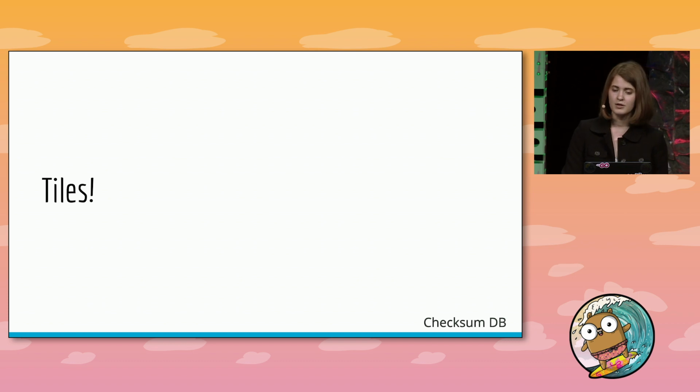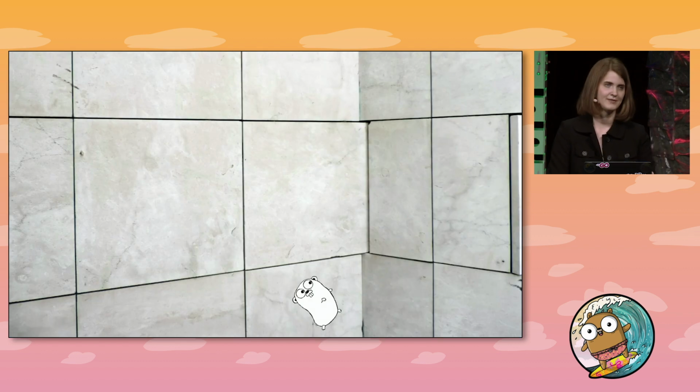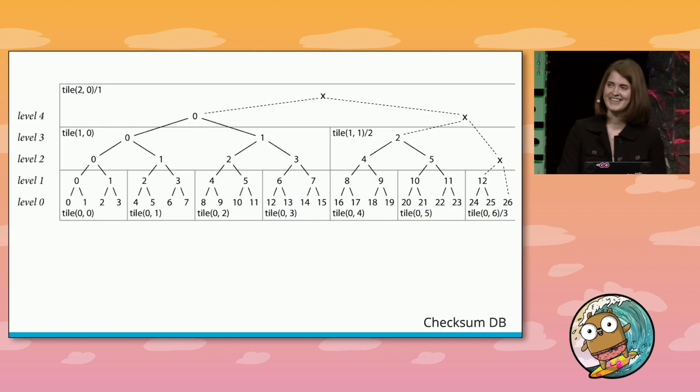And the way these inner nodes are stored and served is through something new called a tile. No, not that kind of tile. This kind of tile. Under the hood, the checksum database breaks this tree apart into chunks called tiles. And each tile contains a set of hash nodes that can be used for proofs and accessed by clients. In this example, we've chosen a tile height of 2, meaning that a new tile is created every 2 levels